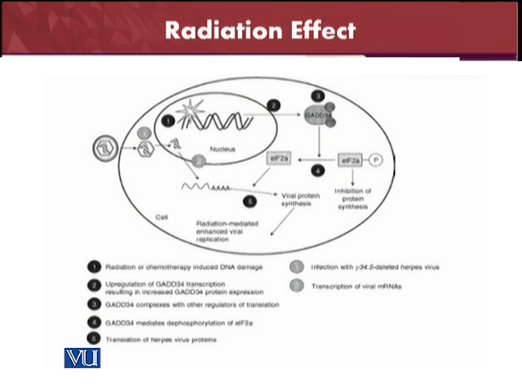Similarly, complexes with other regulators in the translation, and then it mediates the dephosphorylation of eIF2A. So here is the diagram. This is self-explanatory, and you can see the radiation mediated enhanced viral replication here, and there are 5 different ways which are explained here.